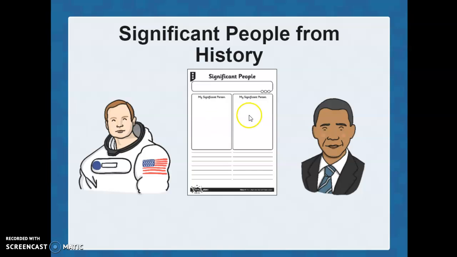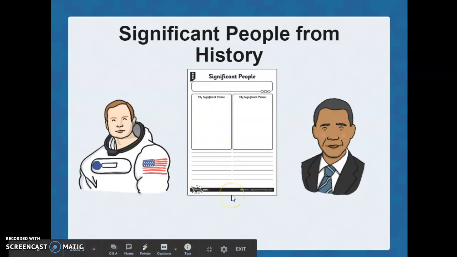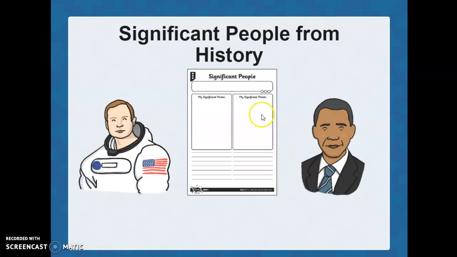And then on the other side, you're going to have a significant person from history. So if you wanted to use Neil Armstrong, that would be fine, okay? But it has to be somebody from history that has made a change, has done something, okay? To become significant. You then need to give a description of why these people are significant. So underneath your picture of the one you chose in your life, why are they significant to you? And the person that you have chosen from history, I want you to write about why they are a significant person in history, okay? So don't forget to use full stops and capital letters, and make sure